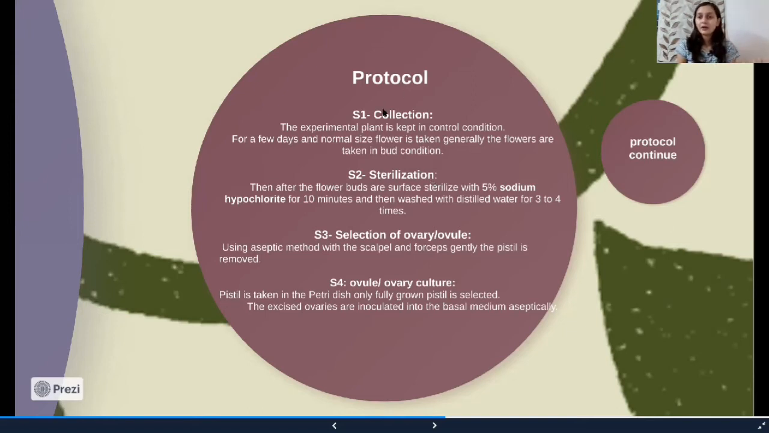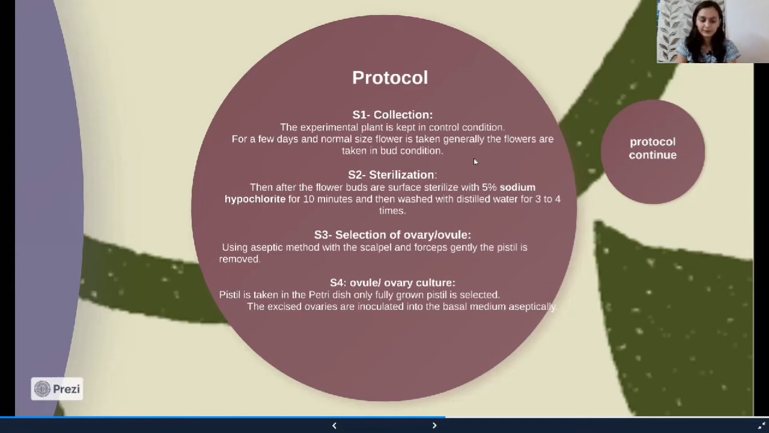The collection is done in early morning, for a few days, and a normal size flower is taken. Generally, the flowers are taken in bud condition. Sterilization: the flower buds are surface sterilized with 5% sodium hypochlorite for 10 minutes, and then they are washed 3-4 times with distilled water. Even Tepol solution is used for sterilization.